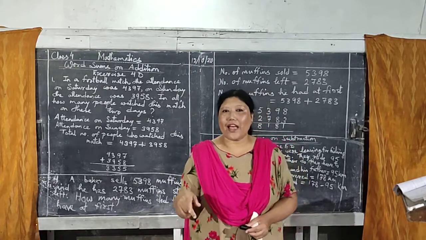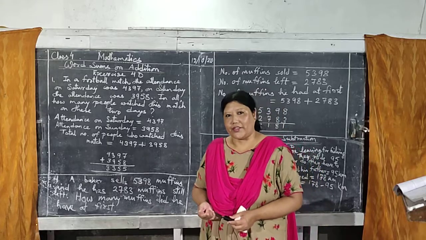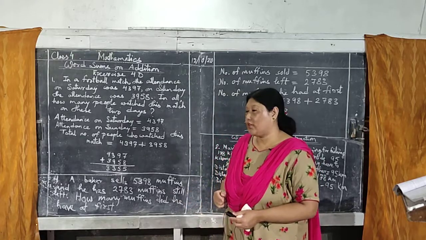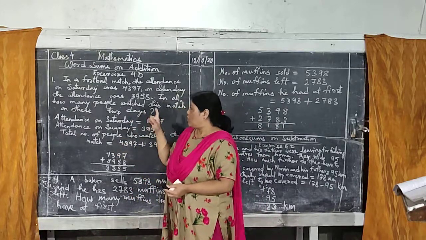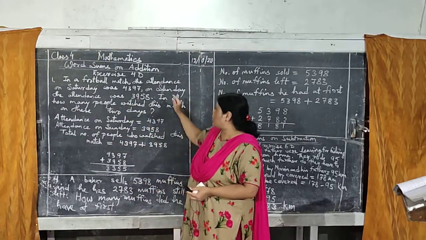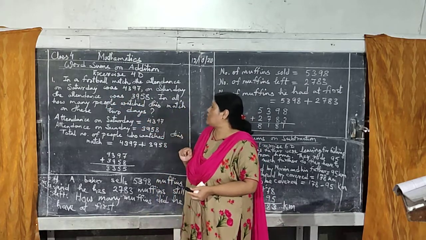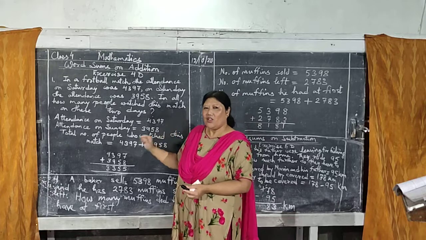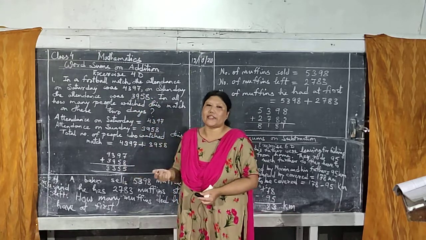Why are you doing that? To understand the question more nicely, in a better way. So like here we are doing this one. Question number 1: in a football match, the attendance on Saturday was 4,397. Not 4,397, just make it 7.